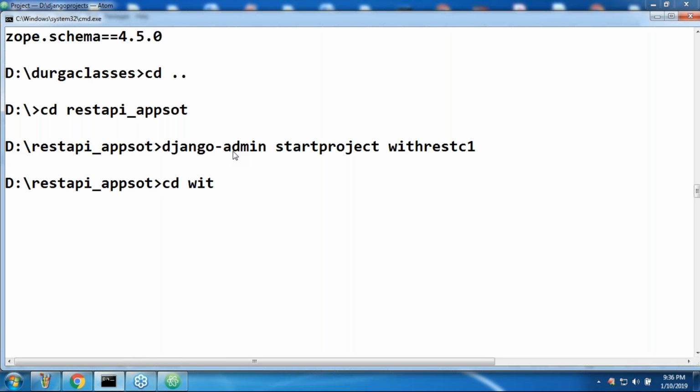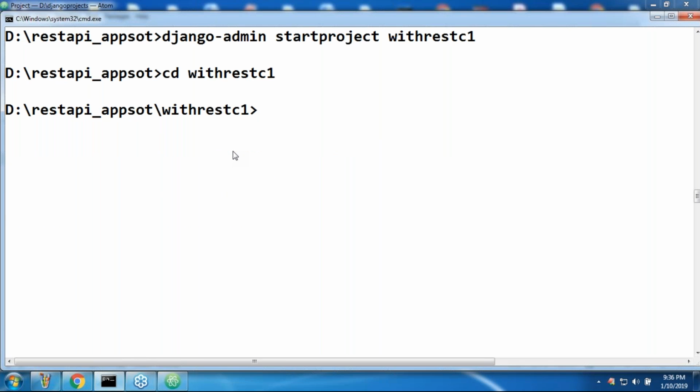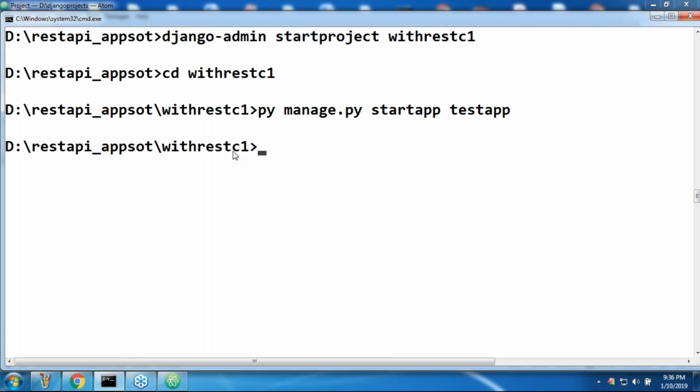Now observe withrestc1. My next requirement is to start the app. Let me start it with py manage.py, can you please guide, sir? py manage.py, what's the next one? startapp testapp. Now testapp is ready.